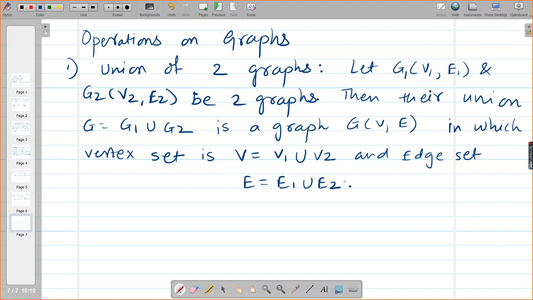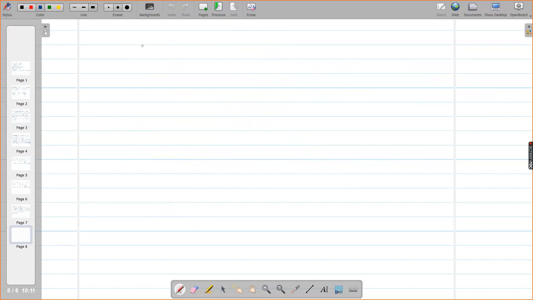So let us have one example. Finished? Intersection के लिए क्या लिखोगे girls? What you will write for intersection? Intersection is your homework. Only you have to write G equal to G1 intersection G2, V is equal to V1 intersection V2, E is equal to E1 intersection E2. And while drawing the intersection graph, you will consider only common things. Let us have the example.